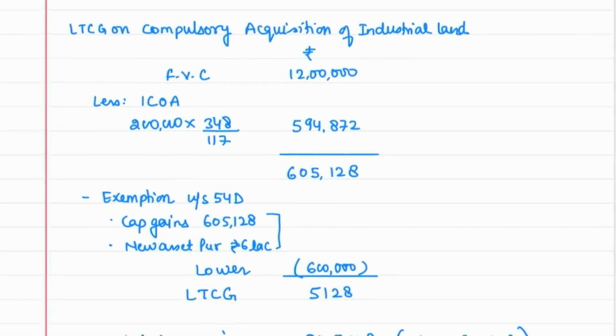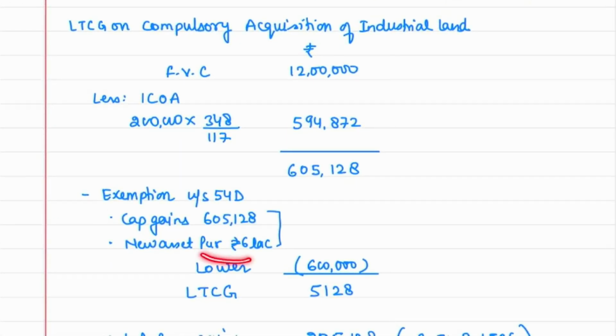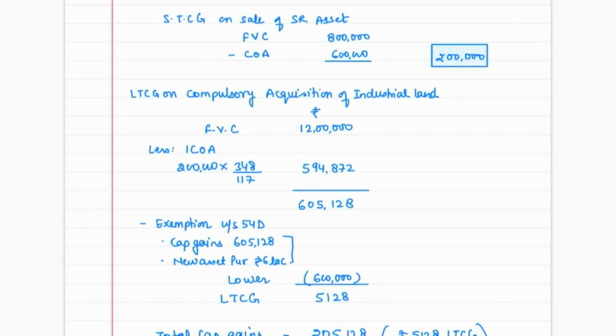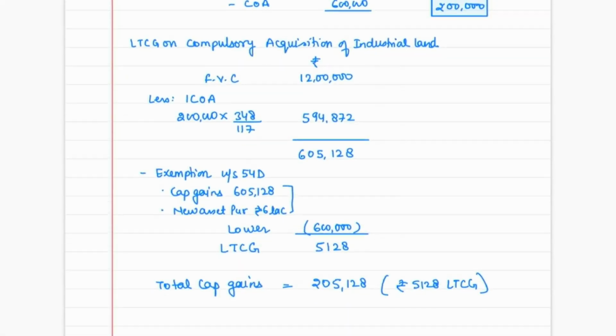And here assessee has purchased another land also, and so he can avail 54D exemption over here. So after this exemption, 6 lakh would be the exemption, 5128 would be our long-term capital gain. So our long-term capital gain is 5128, our short-term capital gain is 2 lakh. So the total capital gain is 205128, which includes 5128 long-term.